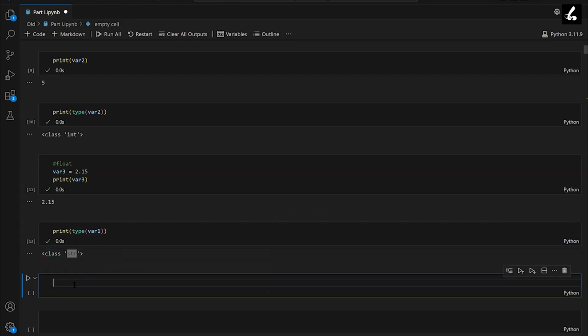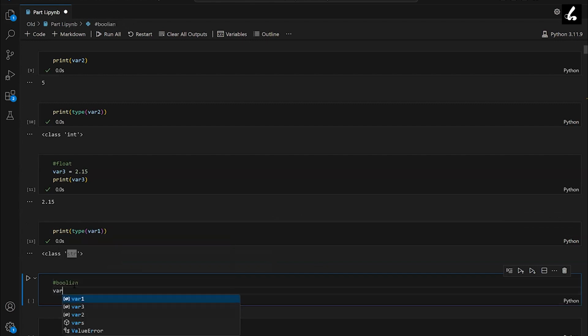and the last type is boolean. So var4 is equal to True. True or False, these are boolean data types, and we write them in this manner, with the first letter in capital and the rest in small.